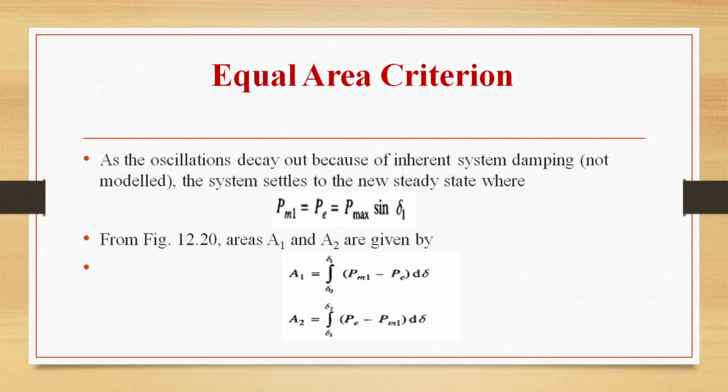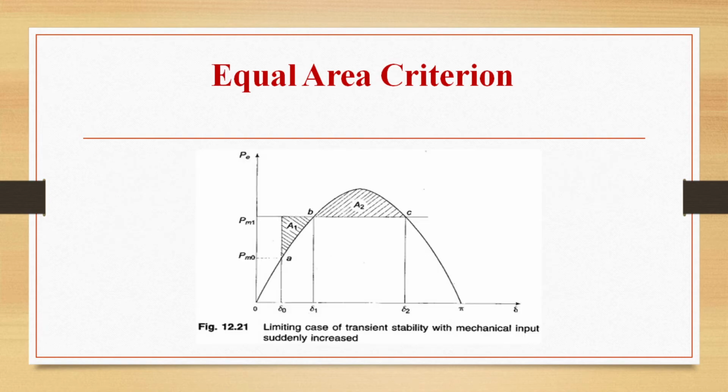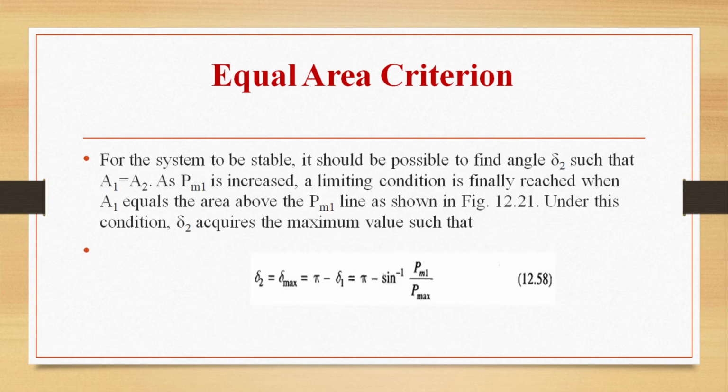So the areas A1 and A2 we can write from the graph: A1 is integral delta naught to delta 1 of (Pm1 minus Pe) d delta, and A2 is equal to integral delta 1 to delta 2 of (Pe minus Pm1) d delta.